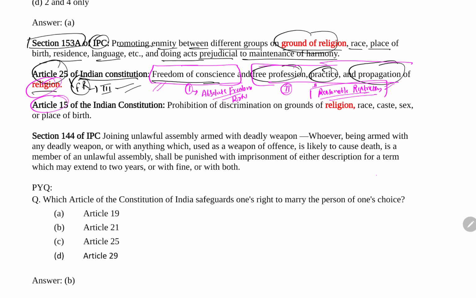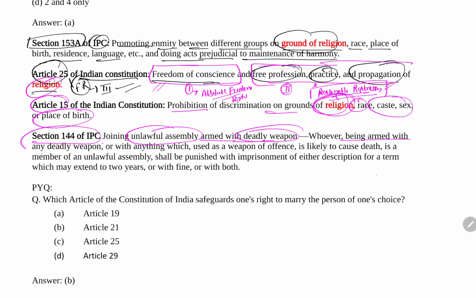Now as I told you, Article 15 prohibits discrimination on the ground of religion, race, caste, sex and place of birth. So here the religious element also comes in Article 15. And Section 144 is about unlawful assembly armed with a deadly weapon. So if you are making an assembly with a deadly weapon, it comes under Section 144 of the IPC 1860, meaning you are violating Section 144.